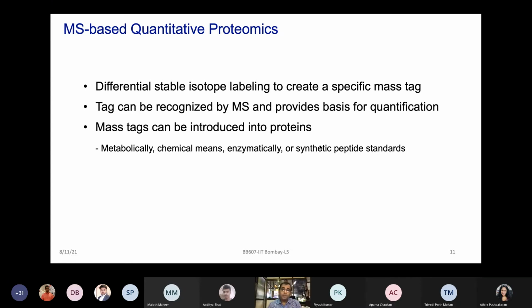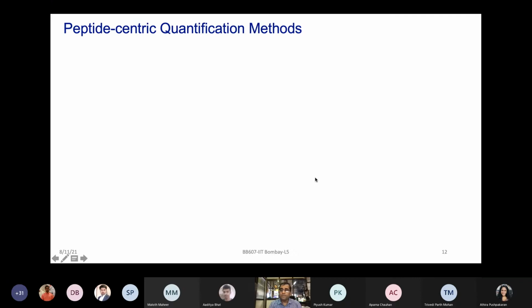But at the same time, you want to make sure that these tags have similar behavior, because you don't want control and disease to behave differently because of the tag which you have introduced. So it's quite challenging in that way to get the right tags, the right type of labeling strategies, which should not have a major change in both the conditions. At the same time, you can still monitor those changes because of the tags which you have introduced, like X and Y in this example, which I gave you just now.